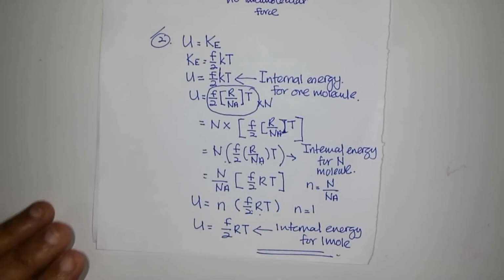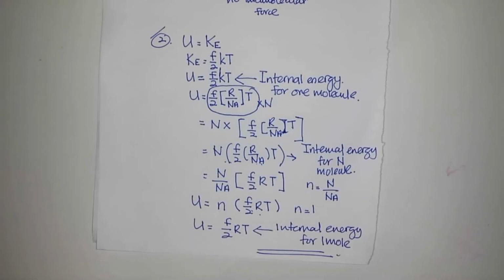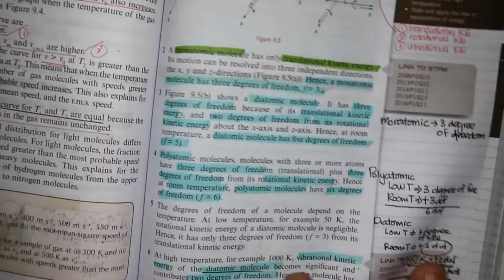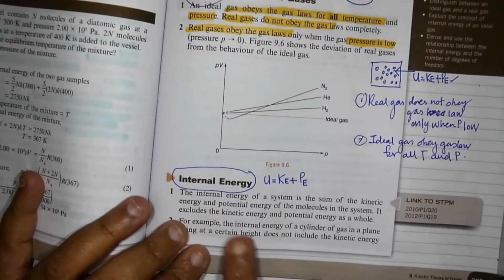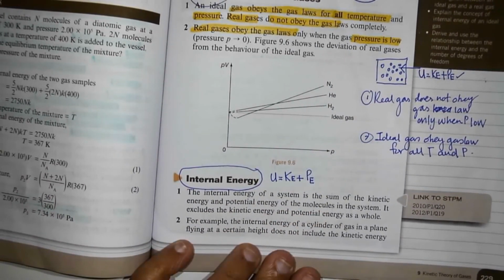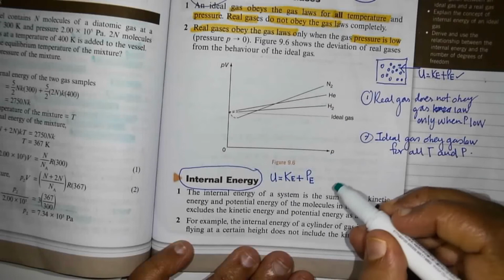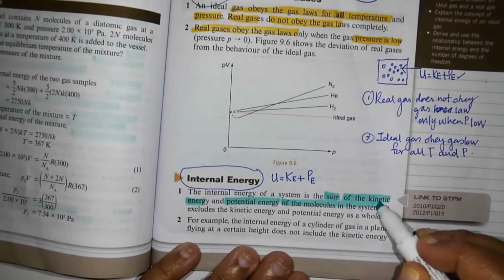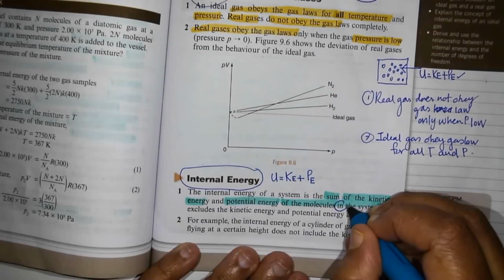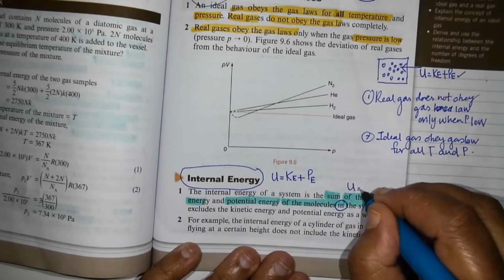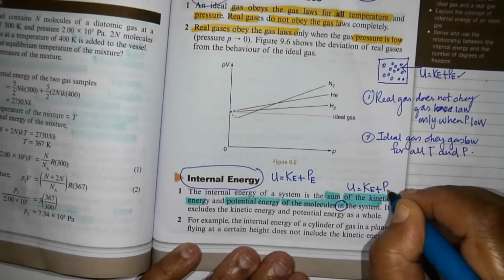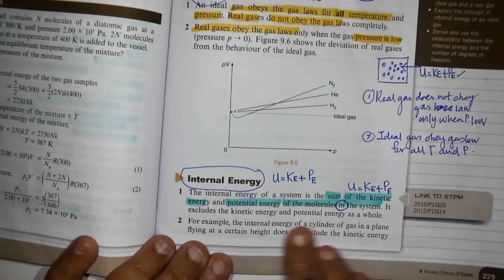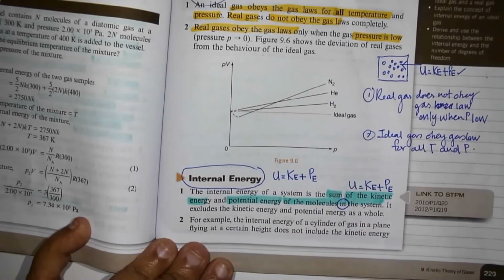Okay, I hope you understand that. Let's see what the book has written. You turn to page 9.229. The internal energy of a system is the sum of kinetic energy and potential energy of the molecules in the system. The words "in the system" mean it's a total of kinetic energy plus potential energy. It excludes the kinetic energy and potential energy of the system as a whole.